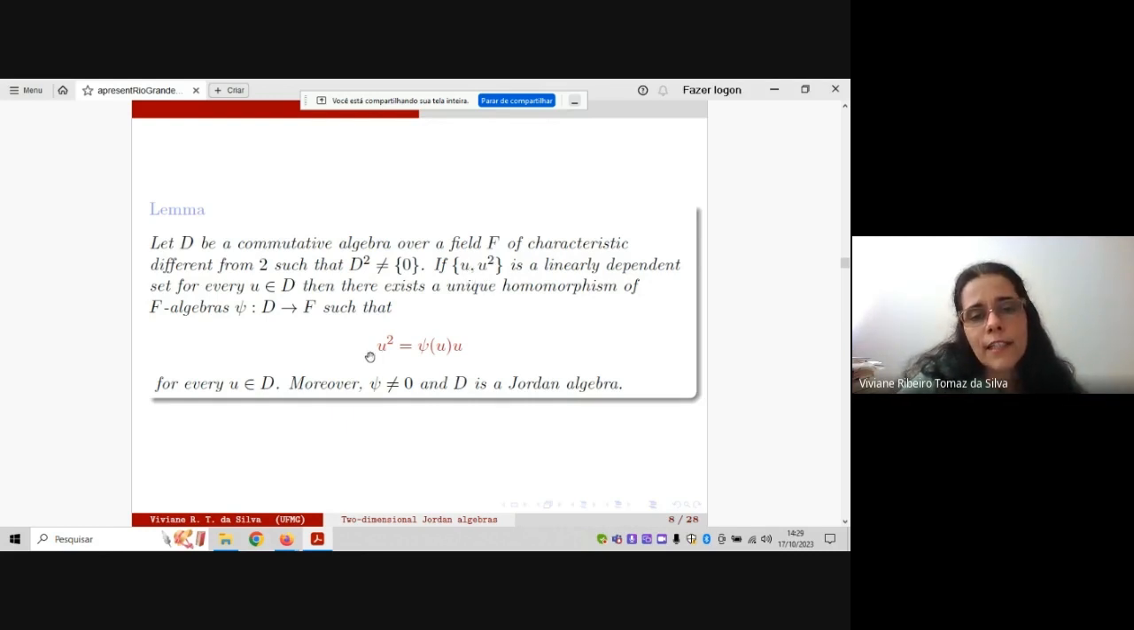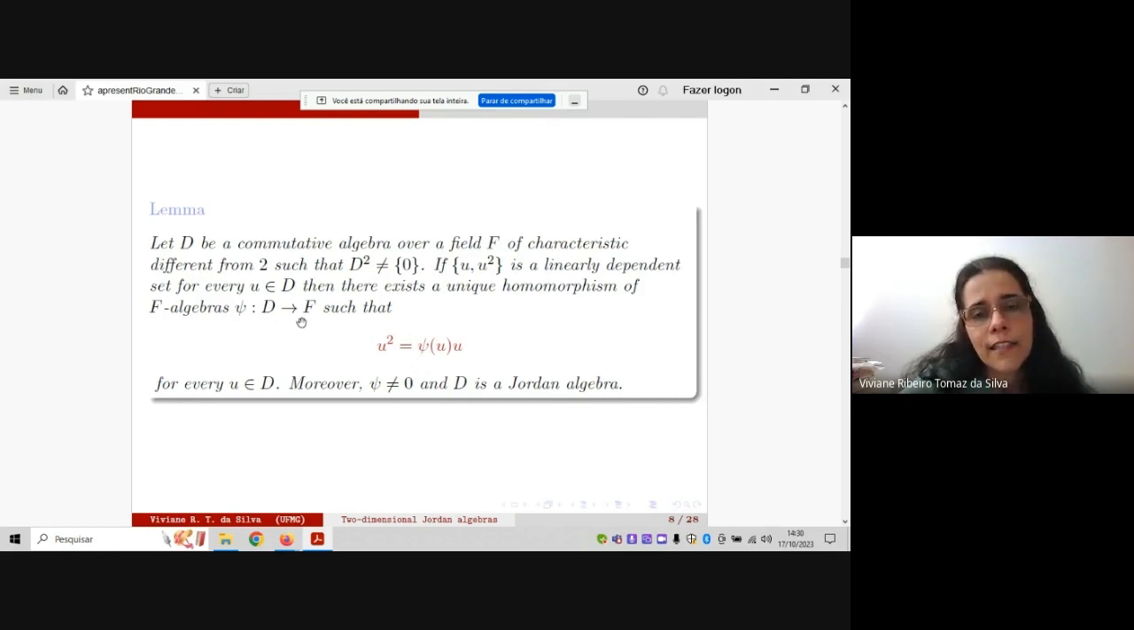Of course, since this is a linearly dependent set, then u squared is equal to a scalar times u, okay? And then, since this is true for an element of the algebra D, we can define a map from D to F by using exactly this, okay? You take the scalar that appeared here and map u to this scalar, okay?